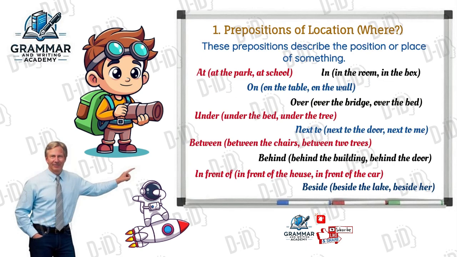Here we go. 1. Prepositions of location. Where. These prepositions describe the position or place of something. Let's have some examples. At, like when we say at the park or at school. In, like when we say in the room or in the box. On, like when we say on the table or on the wall. Over, like when we say over the bridge or over the bed. Under, like when we say under the bed or under the tree. Next to, like when we say next to the door or next to me. Between, like when we say between the chairs or between two trees.